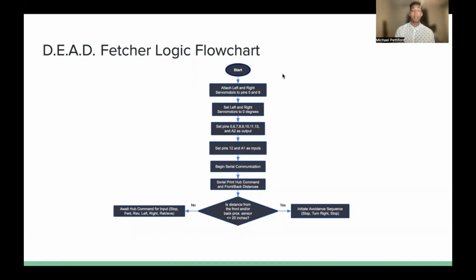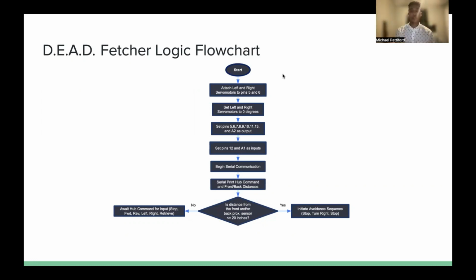In this slide, we have the dead fetcher logic flowchart. All processes have to start somewhere, and this one starts with a command from the central hub telling the robot to start. Once the robot starts, the Arduino will go through its setup. Firstly, it'll attach the left and right servo motors to pins 5 and 6. It'll set the left and right servo motors to 0 degrees, which is the bay doors being closed.